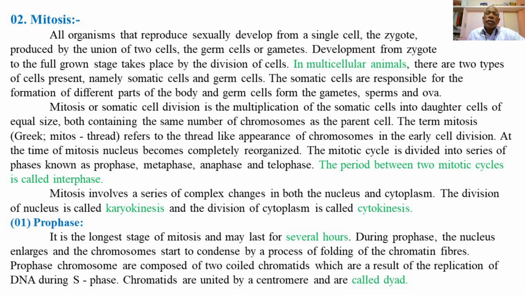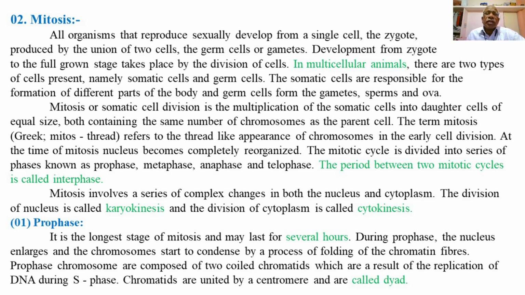In multicellular animals, there are two types of cells, somatic cells and germ cells, or the reproductive cells. The somatic cells are responsible for the formation of different parts of the body, and the germ cells are responsible for the formation of gametes, that is male and female gametes, such as sperms and ova, respectively.